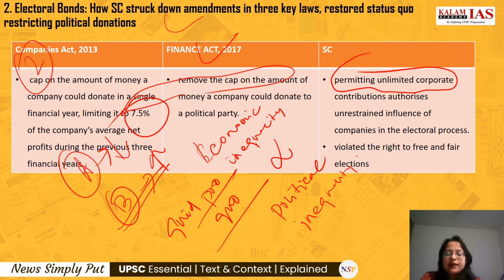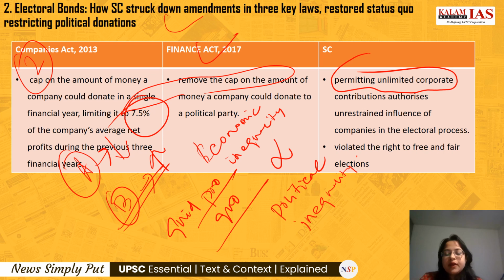which the Supreme Court has said that a mutually beneficial arrangement is possible when there is a huge contribution or transaction happening between the corporate and the political party, and it violates the right to free and fair elections because a rich political party which is getting the contribution from the corporate in a larger amount has the capacity to carry on longer campaigns, has the capacity to influence the voters in a significant way, in comparison to smaller political parties who are receiving small donations from the corporates or receiving no donation from the corporates.